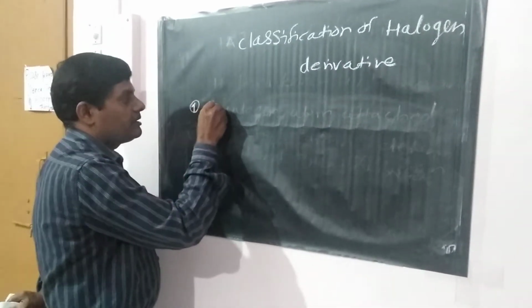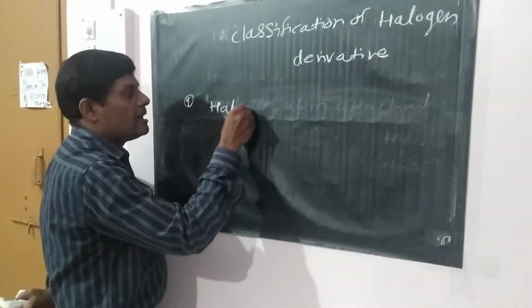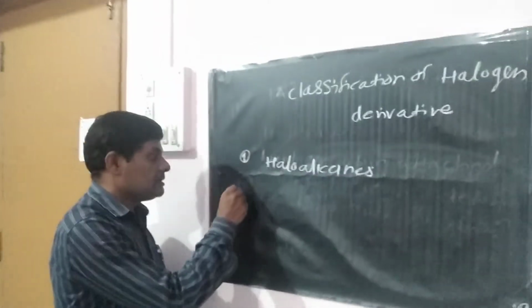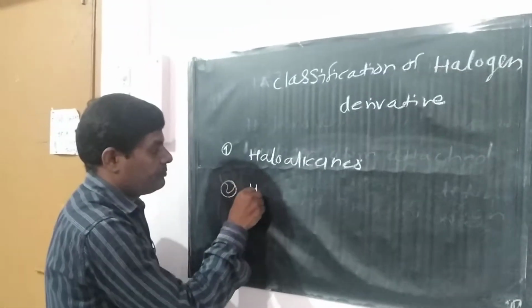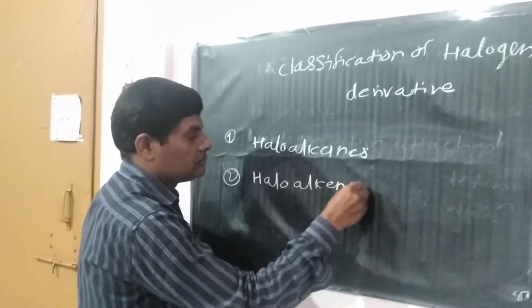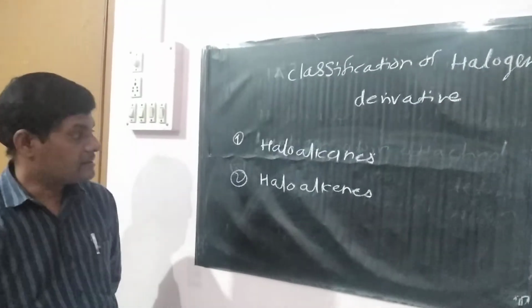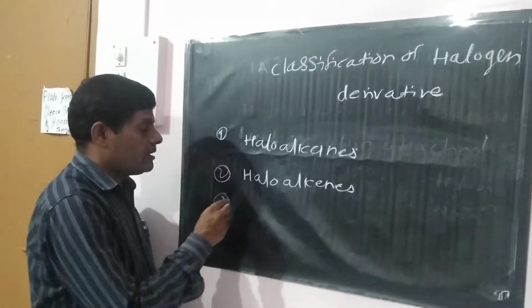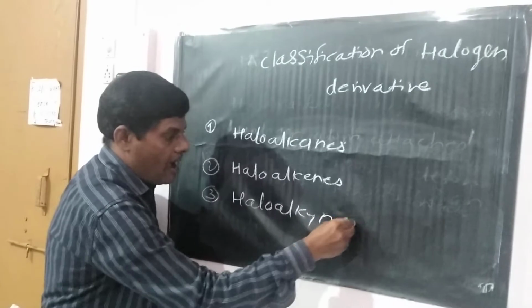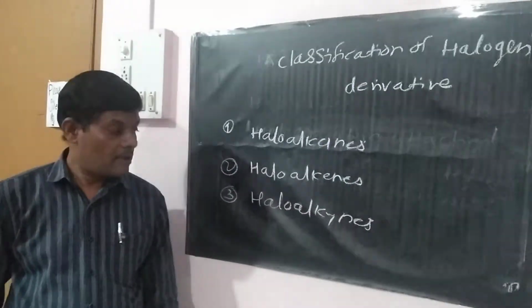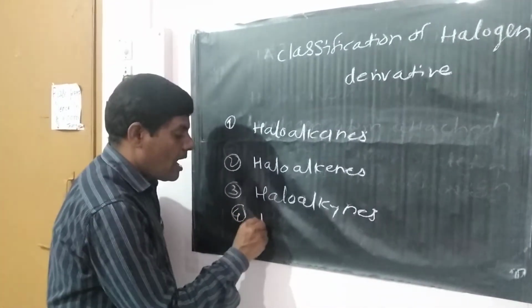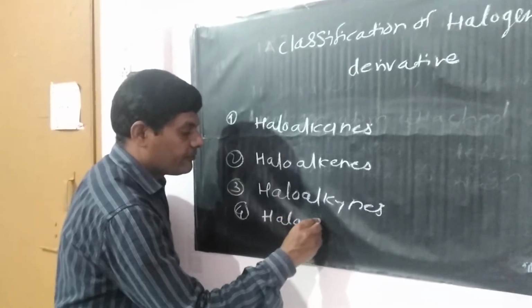The first classification is as follows. First, haloalkanes. Second, haloalkenes. Third type, haloalkynes, and fourth type by the first way, haloarenes.